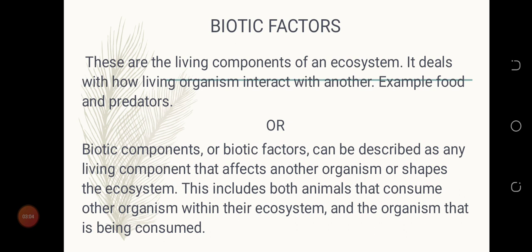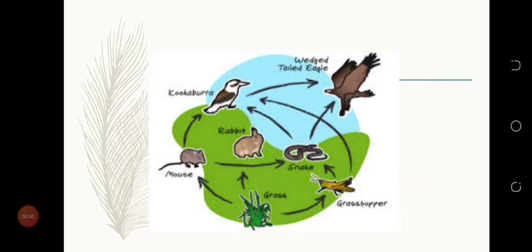Start with biotic factor. These are the living components of an ecosystem. It deals with how living organisms interact with one another. Examples are food and predators. Biotic components or biotic factors can be described as any living component that affects another organism or shapes the ecosystem. This includes both animals that consume other organisms within their ecosystem and organisms that are being consumed. So this is how biotic factors look.